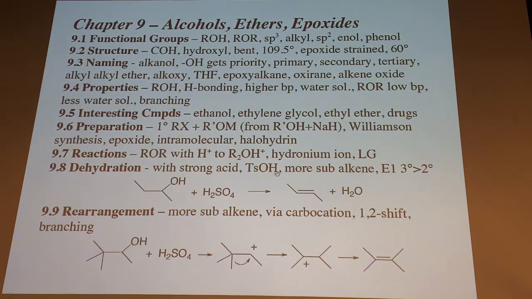Also, it's an E1 type process. Tertiary is faster than secondary, faster than primary. If you have branching nearby here, this is kind of a corollary to the dehydration reaction. Branching, because it goes through a carbocation, I'm not showing the mechanism here, but we are down here. It does go through a carbocation. Once you protonate, form hydronium ion, this carbocation, if it's branched next door, it can have a shift, we call.